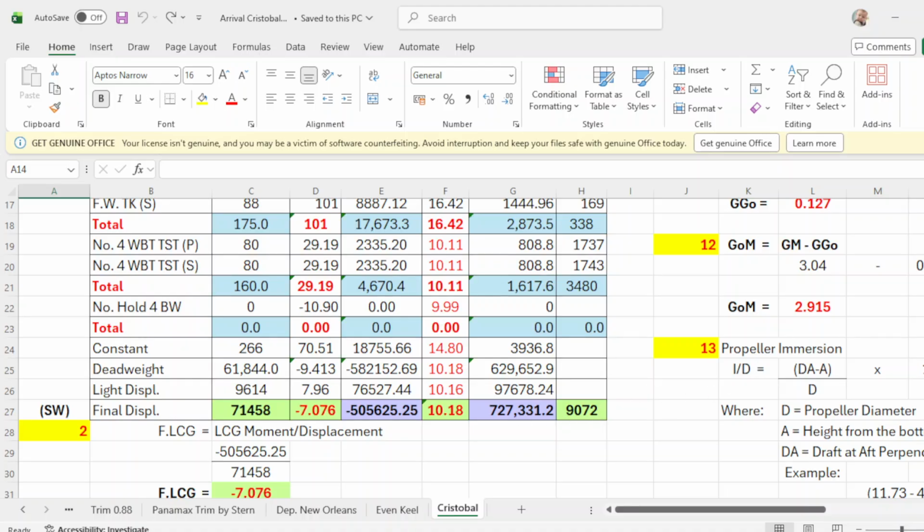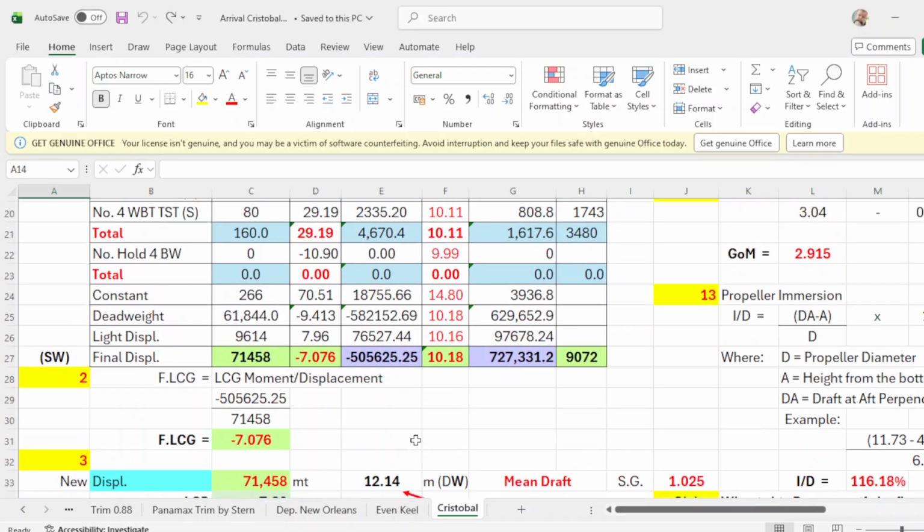The final LCG is negative 7.076. The formula to find the final LCG is LCG moment over displacement, which gives negative 7.076.